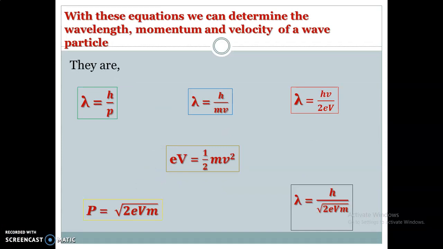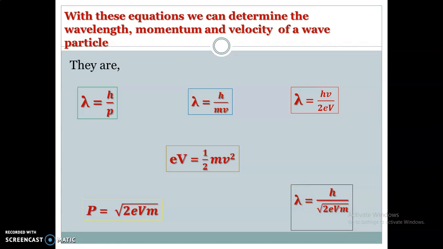Now with these equations, we can determine the wavelength, momentum and velocity of a wave particle. These are some of the equations we derived just now. Lambda equals h over p, where p is momentum; lambda equals h over mv; lambda equals h over square root of 2emV, where eV equals half mv squared; p, which is momentum, equals square root of 2eVm. Then lastly, lambda equals h over square root of 2eVm.